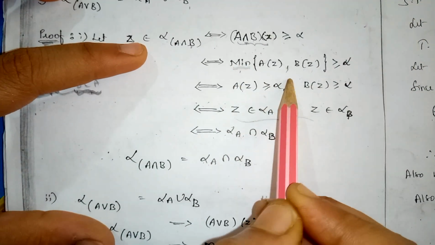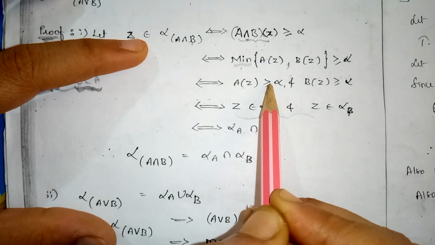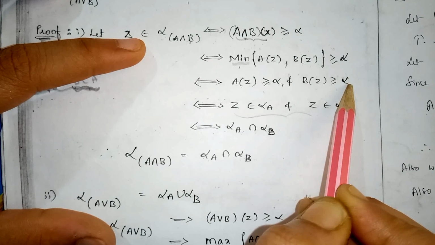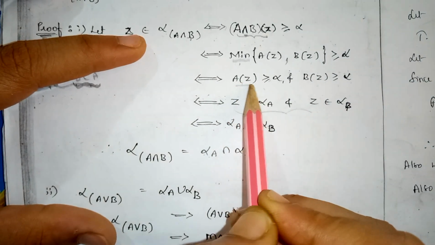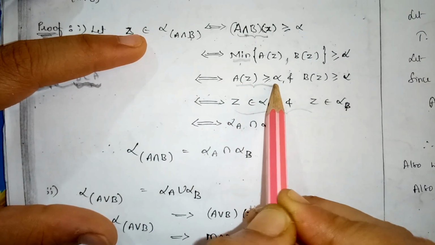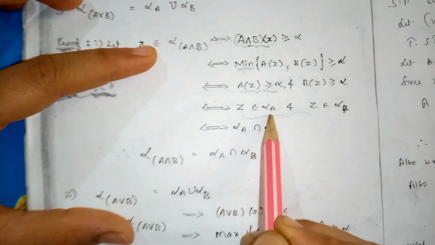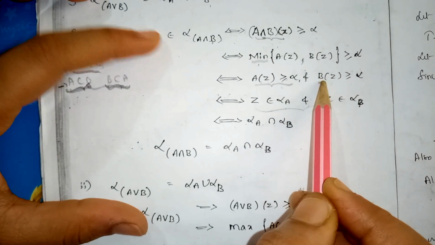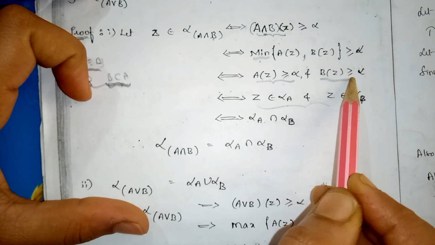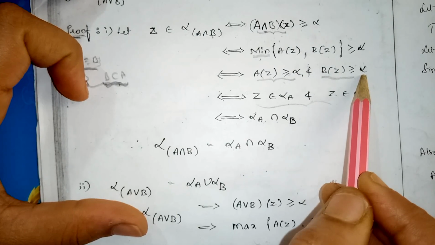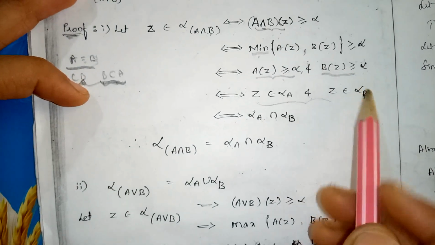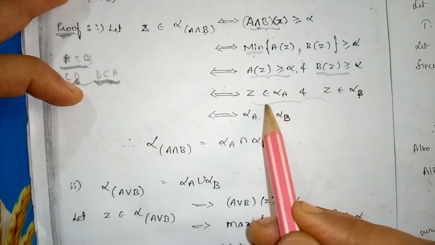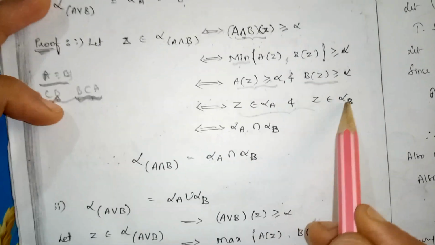The minimum gives two conditions: A of Z is greater than or equal to alpha, and B of Z is greater than or equal to alpha. Again by using the alpha cut set definition, it can be written as Z belongs to alpha A. And B of Z is greater than or equal to alpha can be written as Z belongs to alpha B. So Z belongs to alpha A, Z belongs to alpha B.